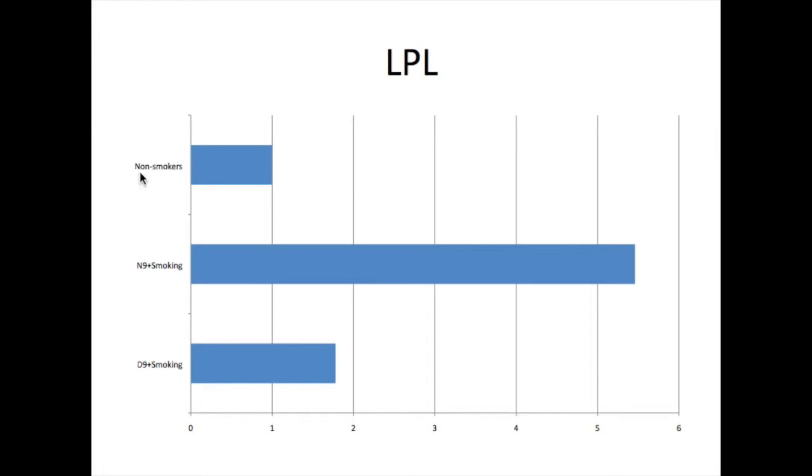We see here that regardless of which variant of LPL, as long as they're not a smoker, their risk of coronary artery disease is minimal. In the case of the D9 variant, the added effects of smoking increase the person's risk by more than 50%, whereas in the case of the N9 variant, the combined effects of smoking increase the likelihood over 400%.